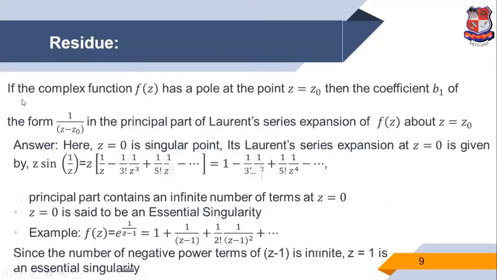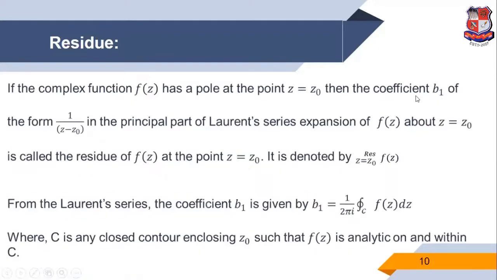If the complex function f of z has a pole at the point z is equal to z0, then the coefficient b1 of 1 upon z minus z0 in the principal part of the Laurent series expansion of f of z about z is equal to z0 is called the residue of f of z at the point z is equal to z0.